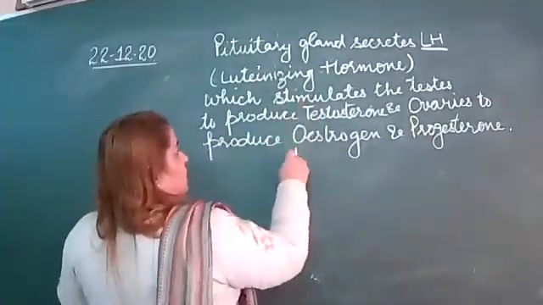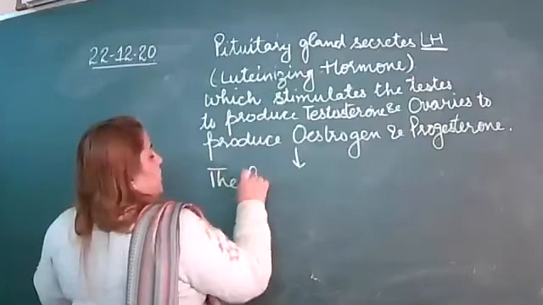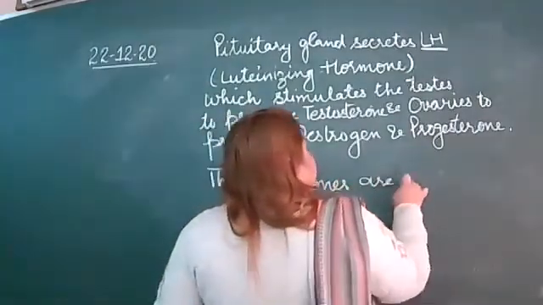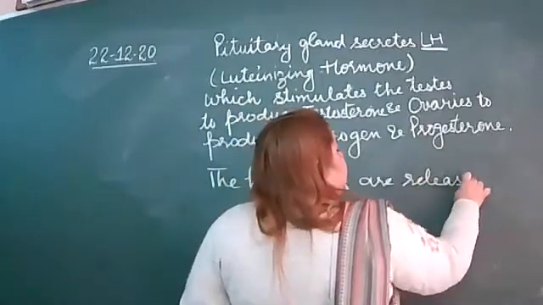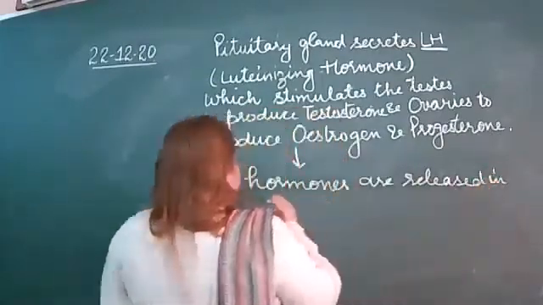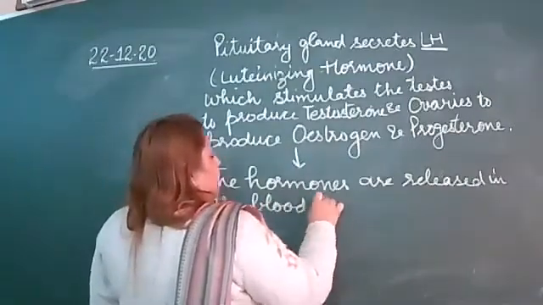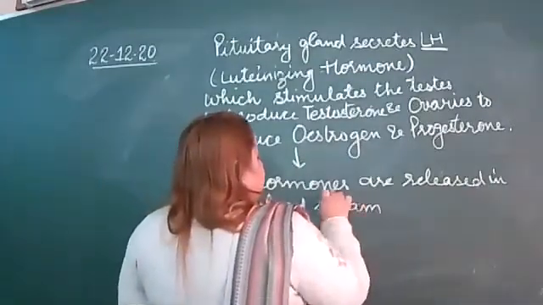These hormones are released in the bloodstream, right?